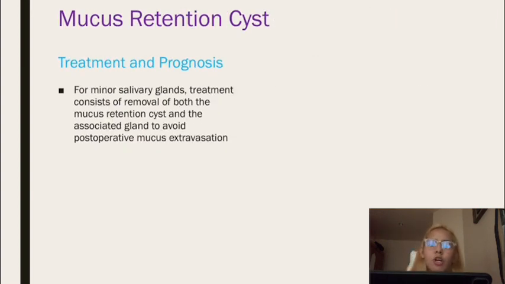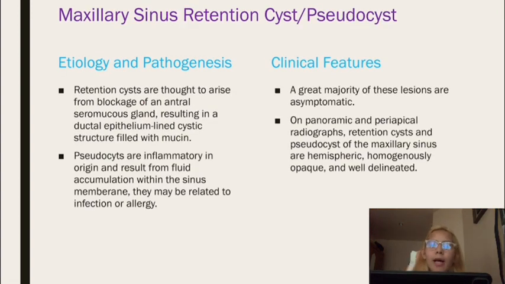For treatment of minor salivary glands, treatment consists of removal of both the mucus retention cyst and the associated gland to avoid post-operative mucus extravasation. Next, mucus retention cyst of the sinus, or pseudocyst, is thought to arise from blockage of antral seromucous glands resulting in a ductal epithelium-lined cystic structure filled with mucin. Pseudocysts are inflammatory in origin and result from fluid accumulation within the sinus membrane. They may be related to allergic reactions.